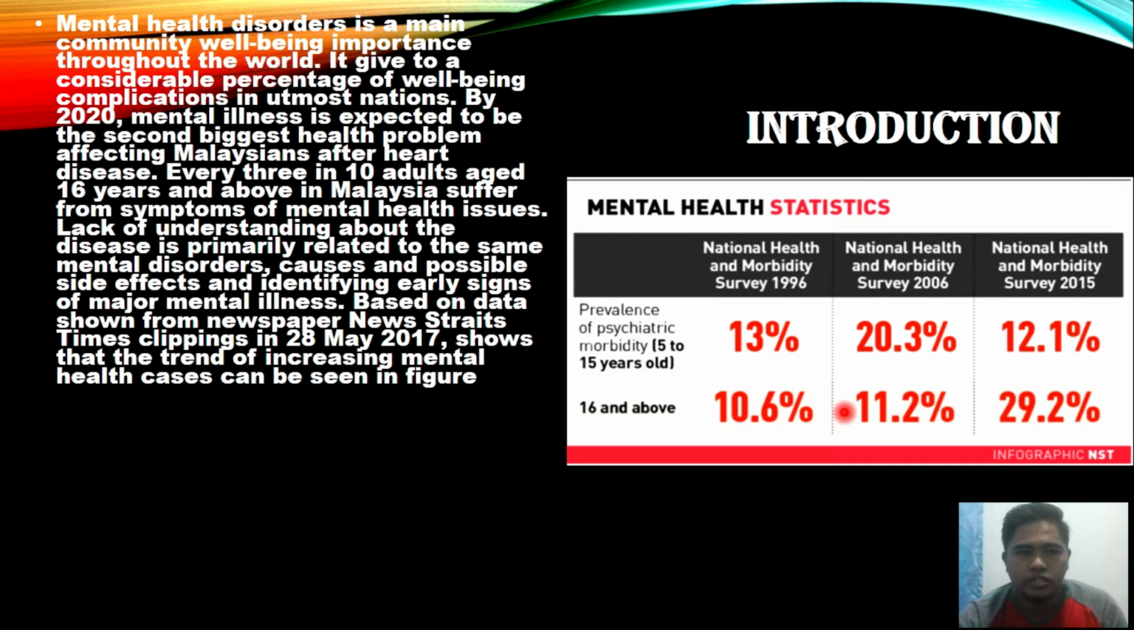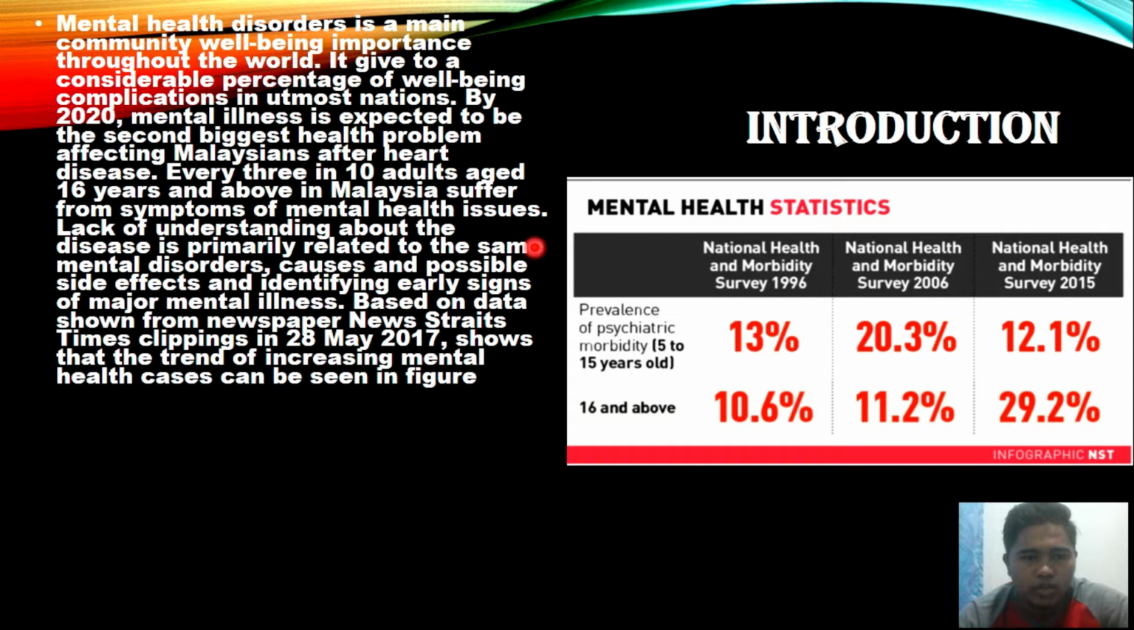Introduction. Mental health disorder in a community is important to consider, given the percentage of well-being complications among nations. By 2020, mental illness is expected to be the second biggest health problem affecting Malaysia after heart disease. One in three adults aged 19 years and above in Malaysia suffer from symptoms of mental health issues.